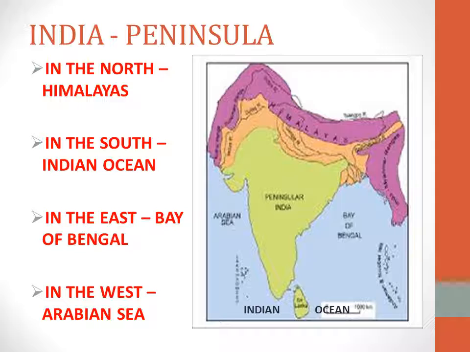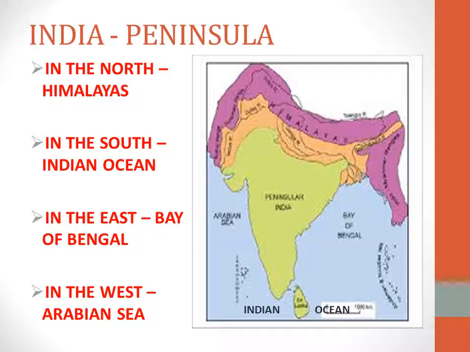Here you can see our India map, wherein we have the Arabian Sea, Bay of Bengal and Indian Ocean. Towards the west it's the Arabian Sea. Towards the east it is the Bay of Bengal. Towards the south it is the Indian Ocean and towards the north it is the Himalayas.